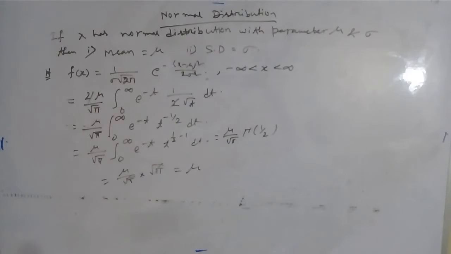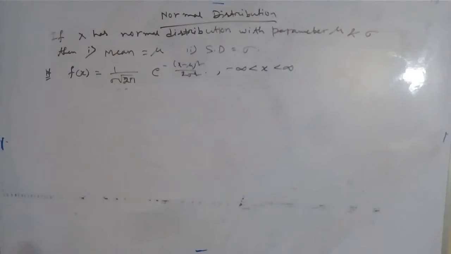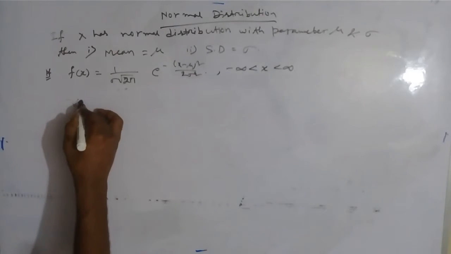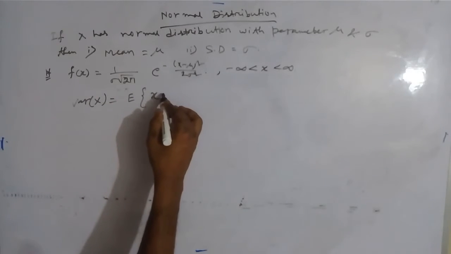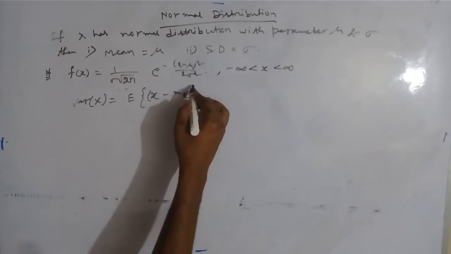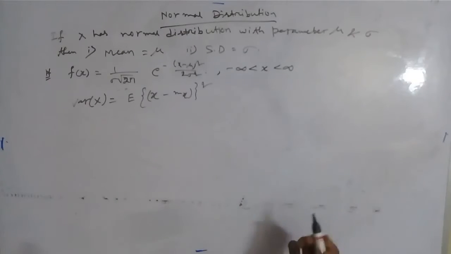Now we will find the standard deviation. Before finding the standard deviation, we have to first find the variance, then we can get the standard deviation of the normal distribution. We know that the definition of variance is the expectation of (x minus mx) whole square, where mx is the mean of the distribution.